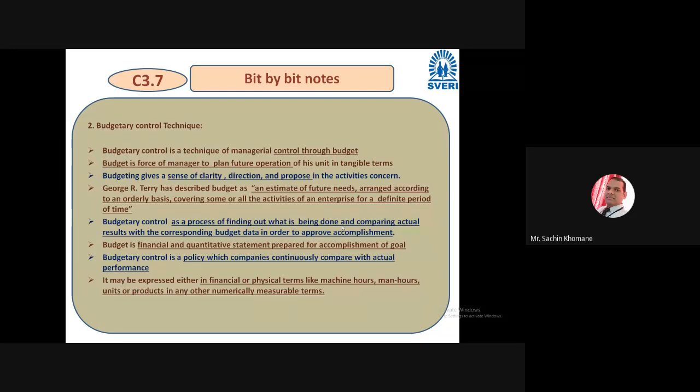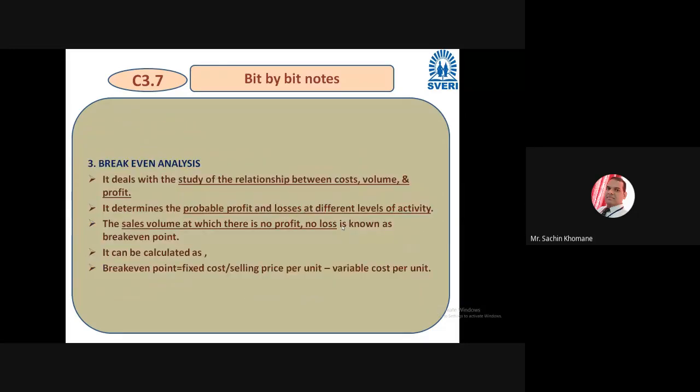Then the second technique we have seen is budgetary control. We have seen the meaning of budget, and why it is important. It is important because a budget gives a sense of clarity, direction, and purpose for why you are doing this, right? We had a detailed discussion on that in the last lecture. Let us see the third technique. I think up to the third technique we were at in the last lecture. So let us see why this technique is important, one by one.